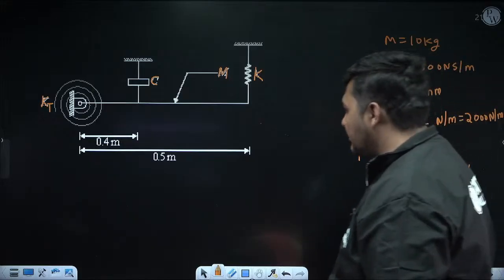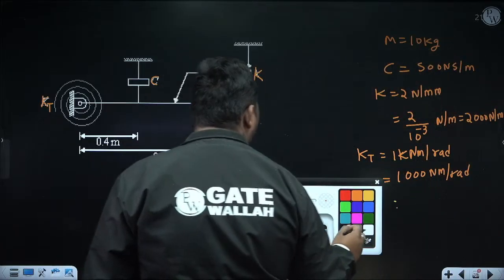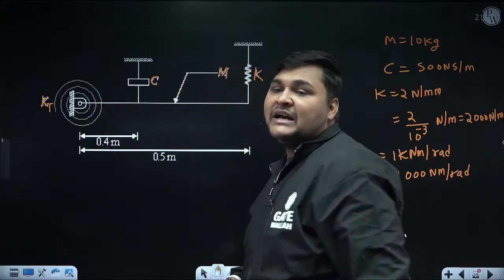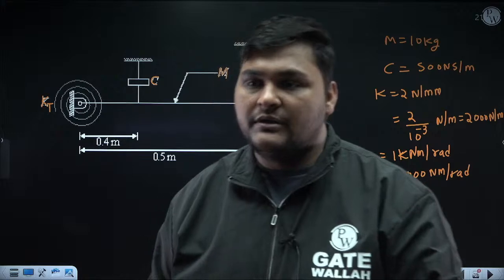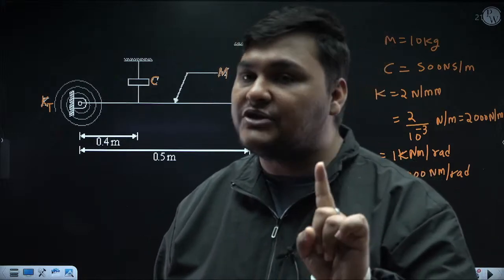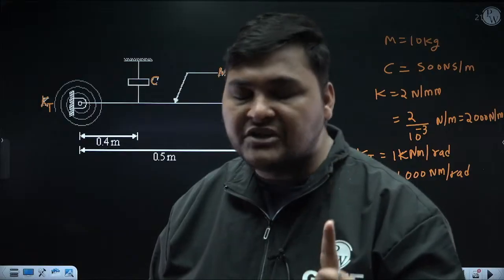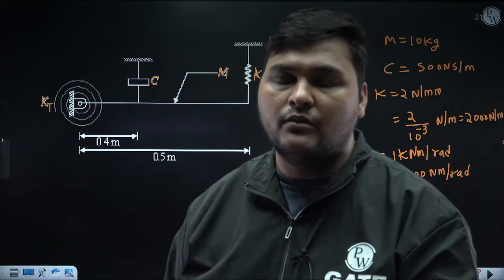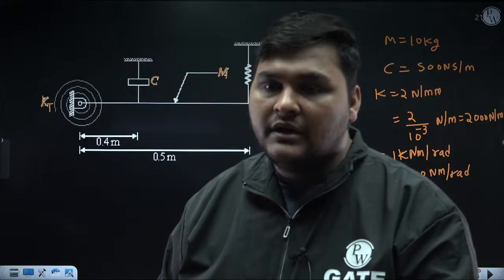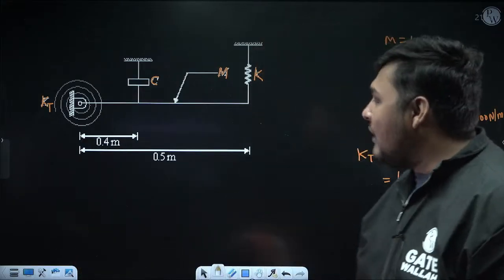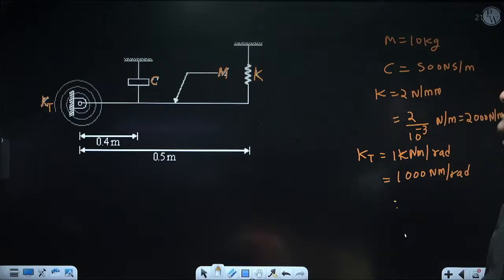Now I am doing the derivation. So first, for the body whose inertia is given, the inertia of this rod is given, find the I center of that body. I am hoping you have watched the lecture on rotational vibration, in which I discussed natural vibration for rotational vibration. If you watch that lecture, it will be very easy. So first we'll find the I center of this rod. I am using the I center method.